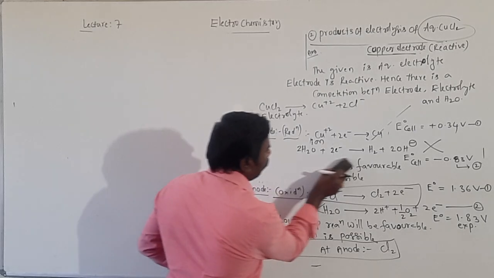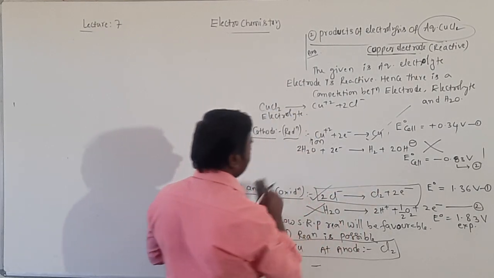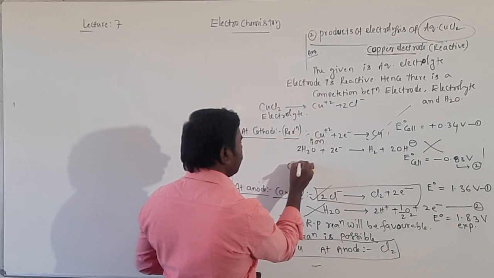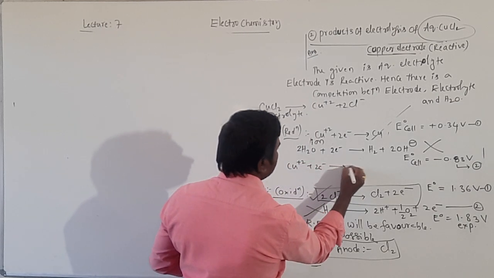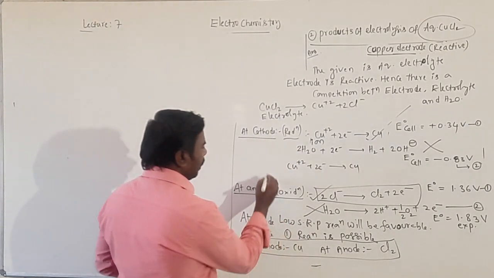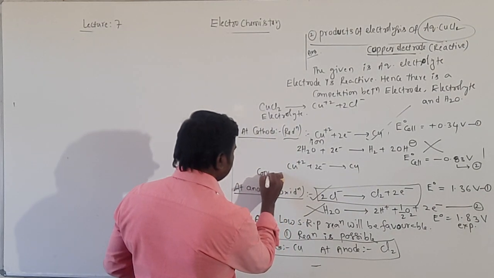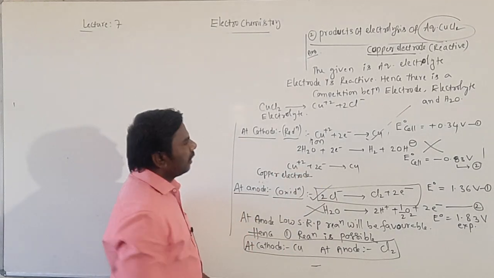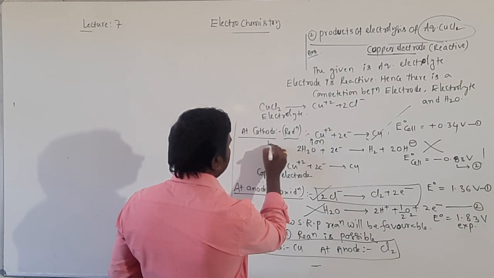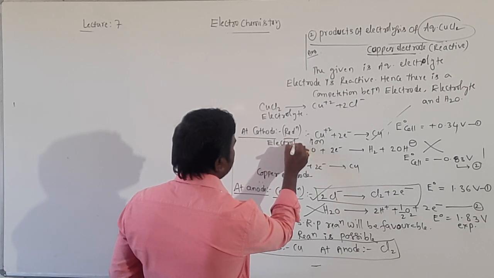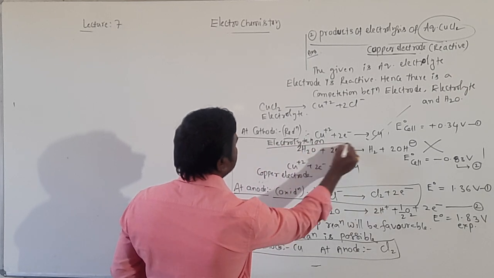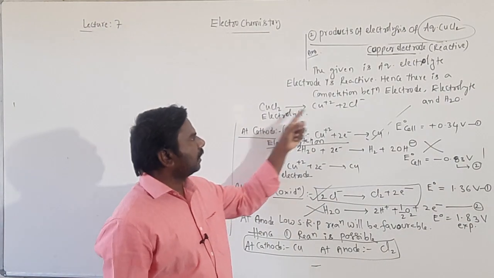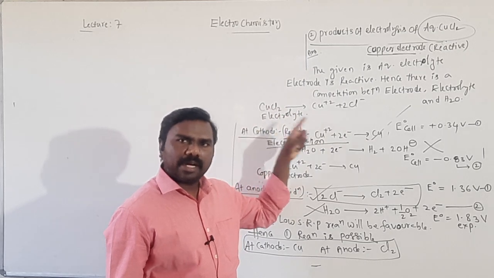These two are possible. Along with this, one more reaction is also possible, that is the electrode reaction. Electrode means Cu plus 2 gains 2 electrons, then Cu. Okay? It is the copper electrode reaction. It is the ion from the electrolyte, the electrolyte ion. Getting? 3 reactions. One is the copper ion from the electrolyte undergoing reduction.